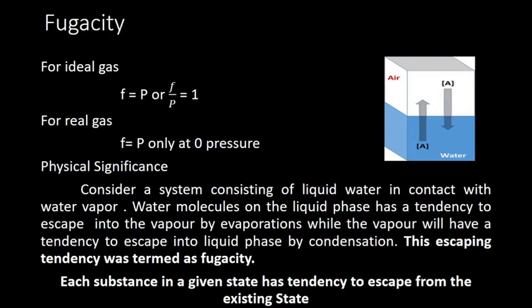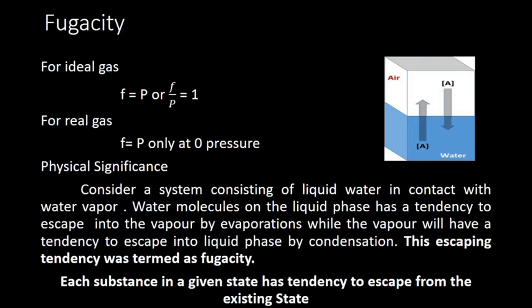Then the physical significance: you can say that it is the escaping tendency of a substance from the existing state. Any substance will not be interested in staying in its existing state; it has a tendency to change to another state. For example, take water and water vapor. If you keep a water bottle closed, after 2-3 days you can see droplets of water on the top of a half filled bottle.